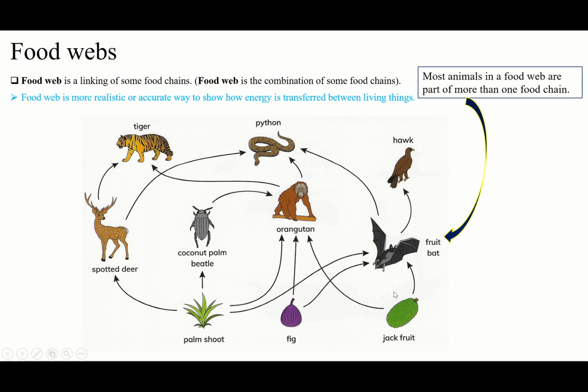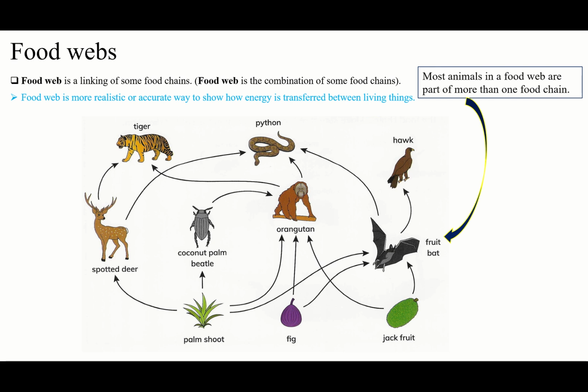It means this is simple, and we didn't get much information about any of them. For example, if we see this, maybe we think that the fruit bat only eats jackfruit. But if we see a food web, we know that the fruit bat eats jackfruit, fig, and palm shoot. You see? So that's why this one is more detailed. Food web is more detailed. We can know more about the animals.